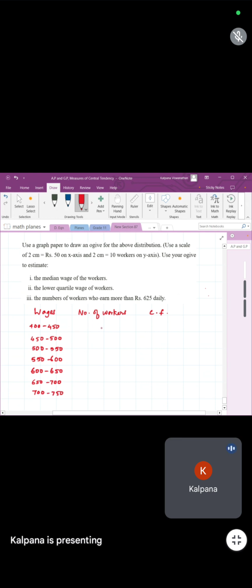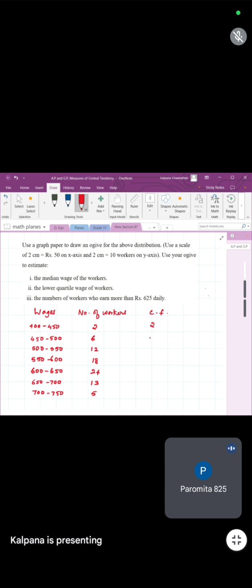And here the number of workers, they have given it as 2, 6, 12, 18, 24, 13, and 5. So tell me the cumulative frequency.